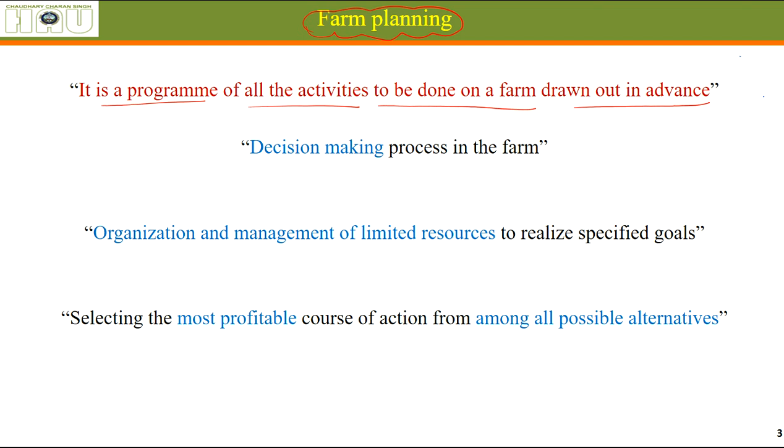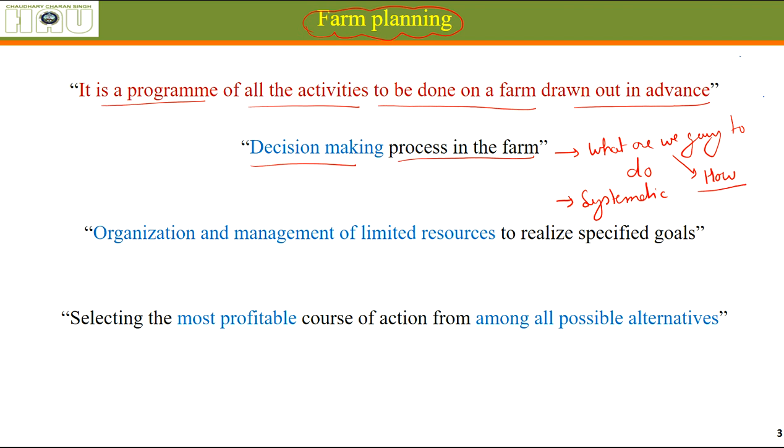It is kind of a decision making process of the farm, what are we going to do. It is comprehensive and systematic work. It is not just noting down on a paper. We are doing everything systematically, what is to be done and how it is to be done.